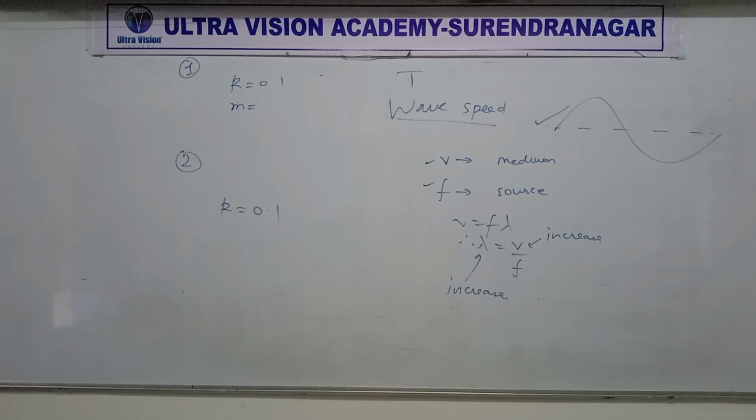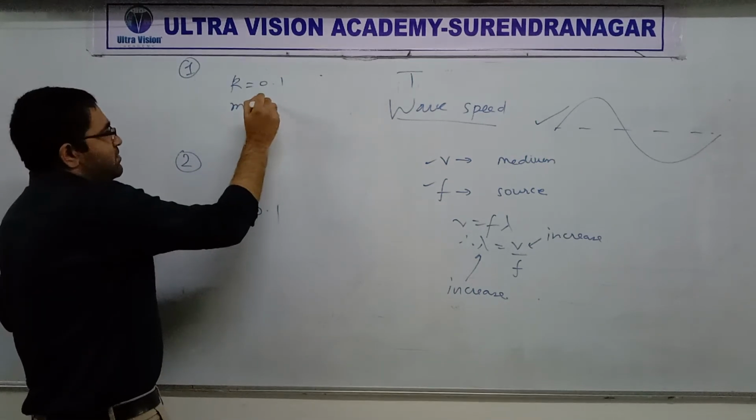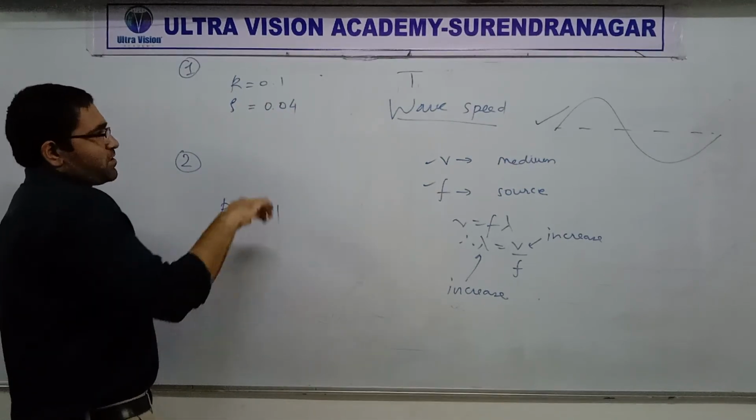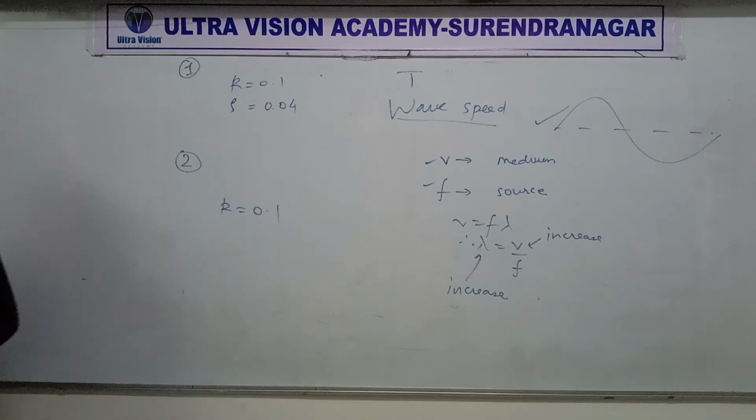It says that this material has density 0.039. So let's make it 0.04. Let's keep it simple. So the material has a density 0.04. And now in the second case, first of all, I'm going to have to change the spring constant. Otherwise, all of this will be of no use.